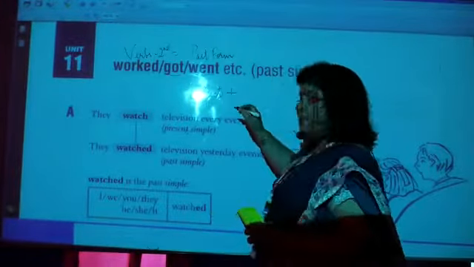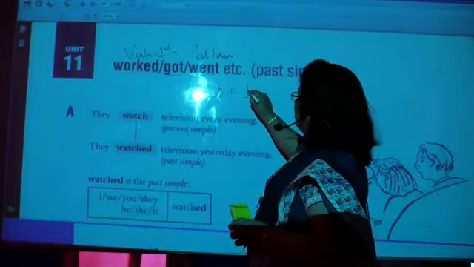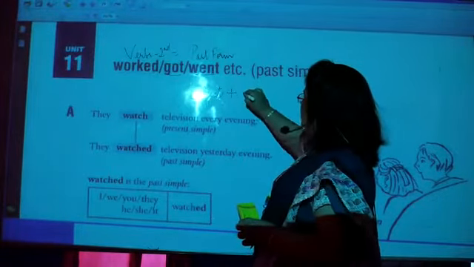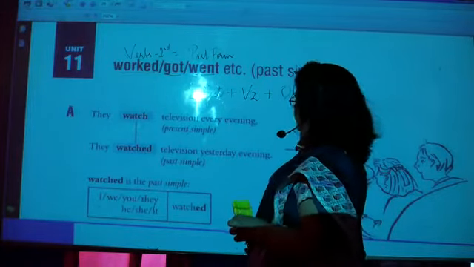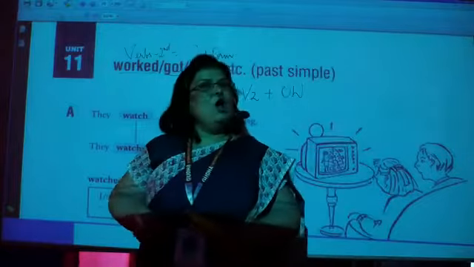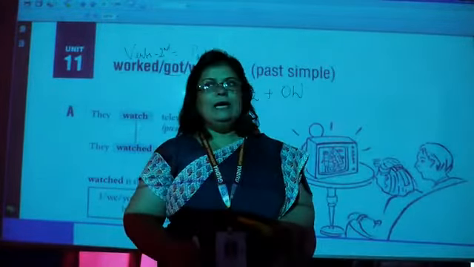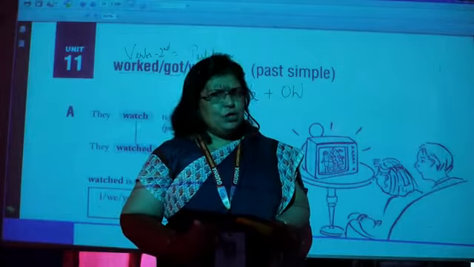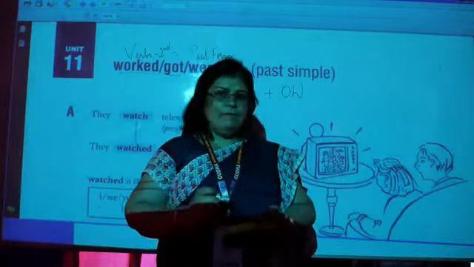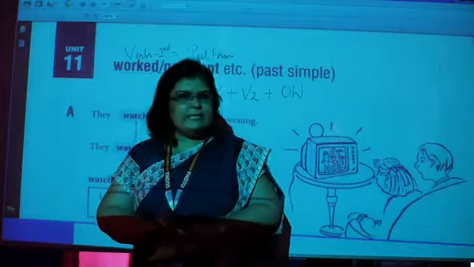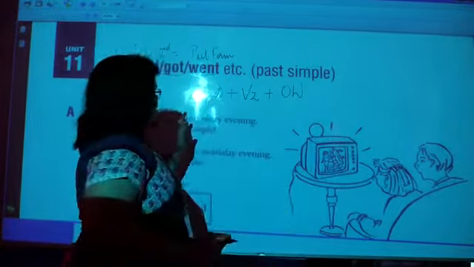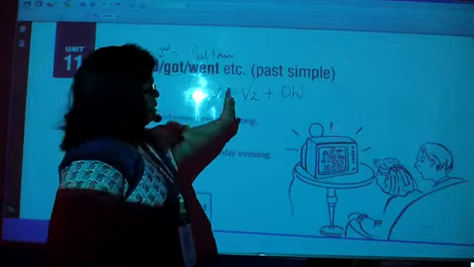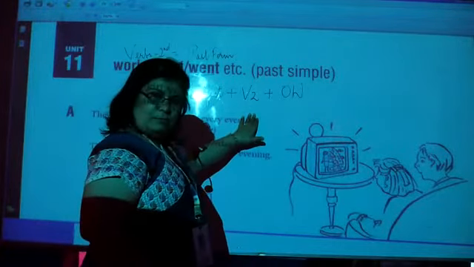subject plus V2. What is V2? Verb's second form, and I'll simply write other words because I am not writing objects, and you know the reason why? Because we are never sure that the sentence will have an object or not, because every sentence doesn't have an object, right? So here we are using the second form of verb, right?